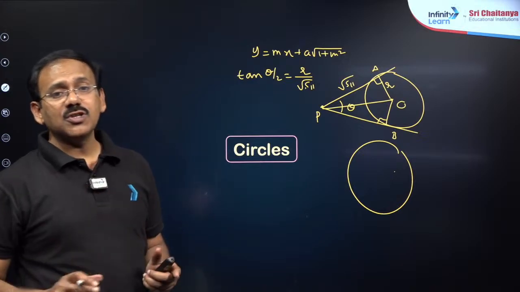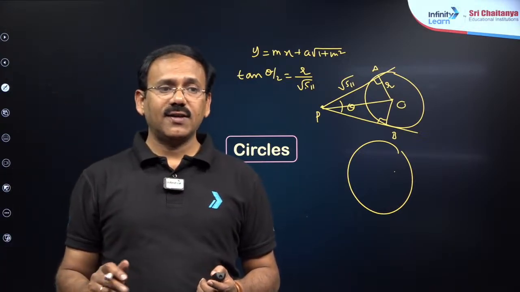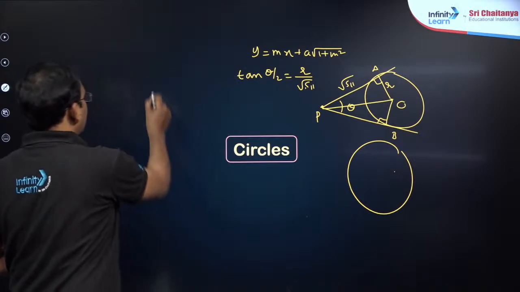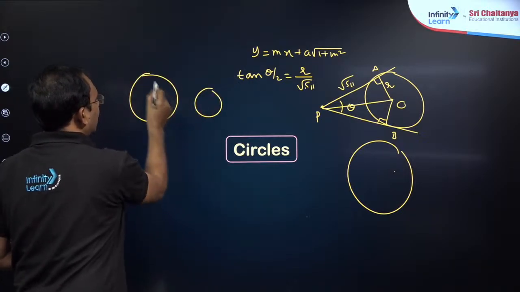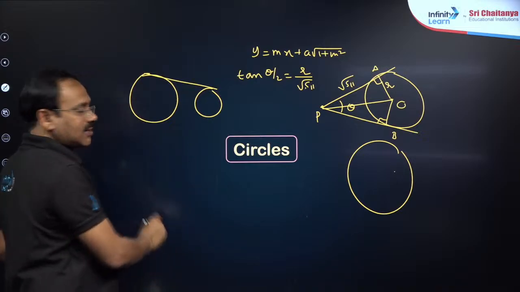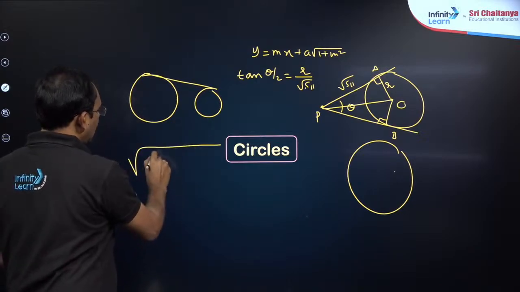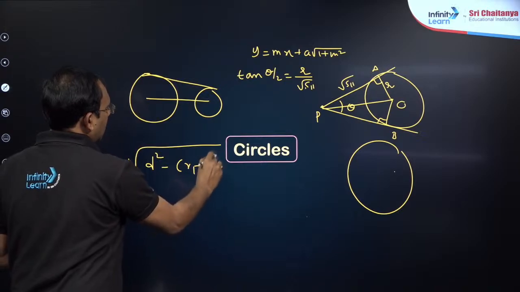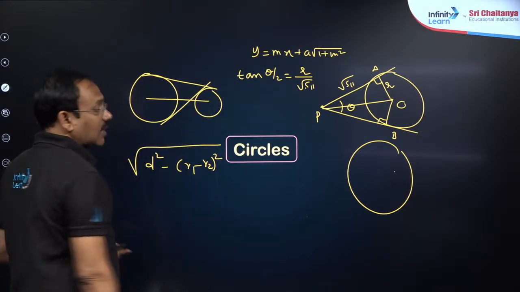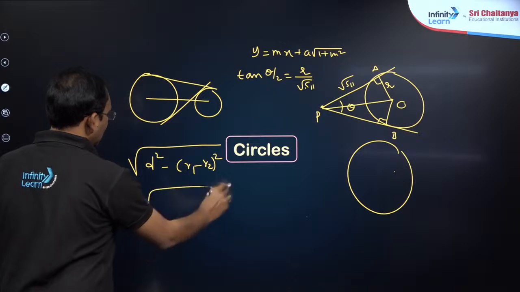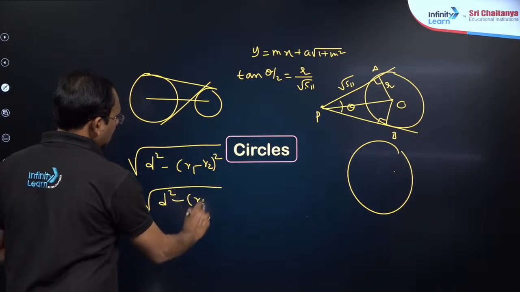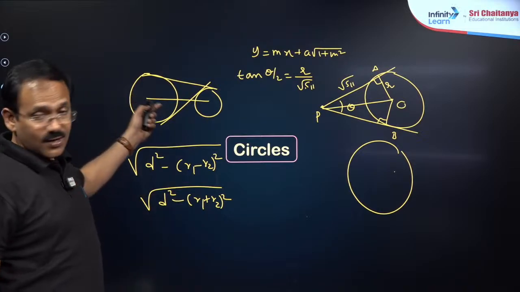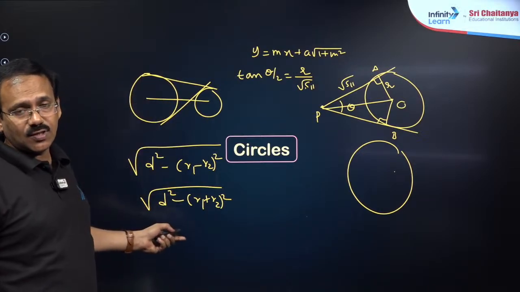Then the relative position of circles is also very important, my dear friends. Number of common tangents, direct common tangent, transverse common tangent. If two circles are given, the length of the direct common tangent is given by root of d square minus (r1 minus r2) whole square, where d is the distance between the centers. The length of the transverse common tangent is given by root of d square minus (r1 plus r2) whole square. Direct common tangent, transverse common tangent.